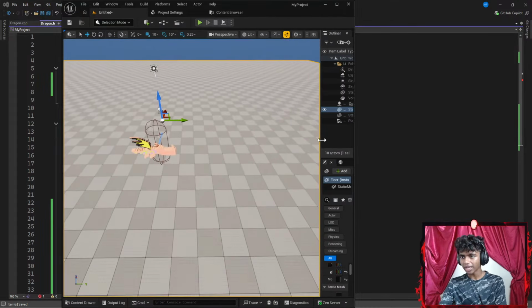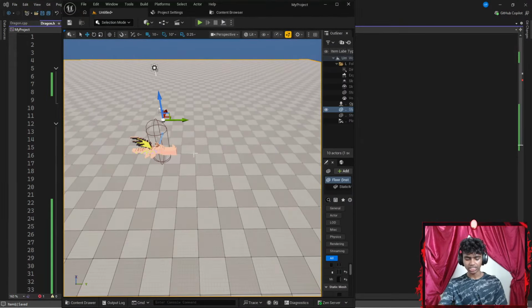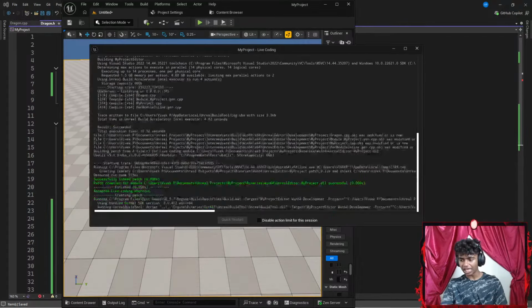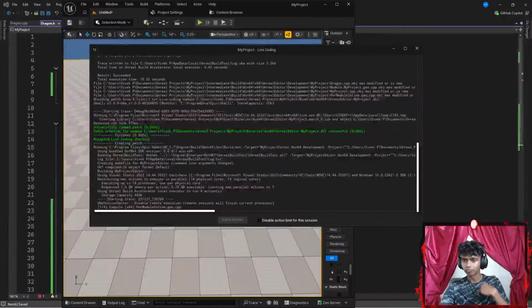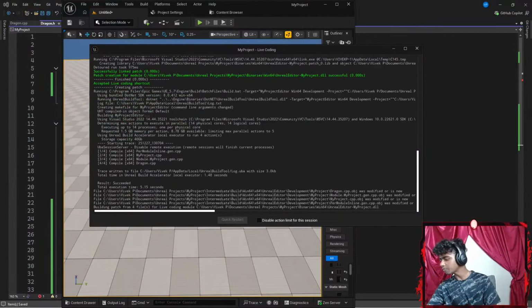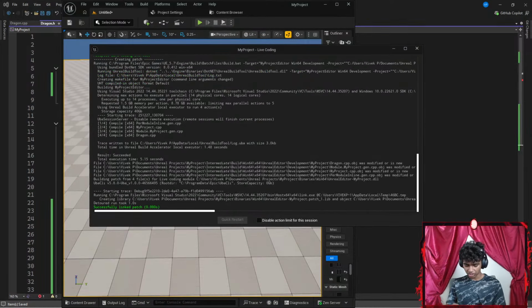Let's go ahead and get that back here. I can't see my camera just yet because I did not patch my file. So to patch my file, let's hit Control Alt F11. That's gonna patch my code real quick. While it's patching, I might eat some oats, guys. I made this a while ago. I should actually eat it real quick.